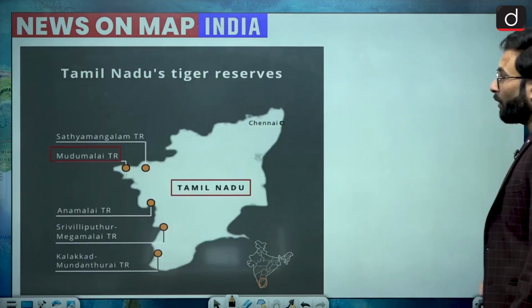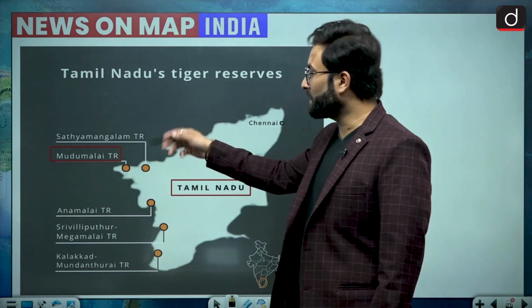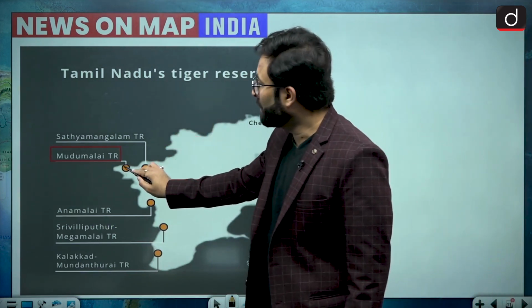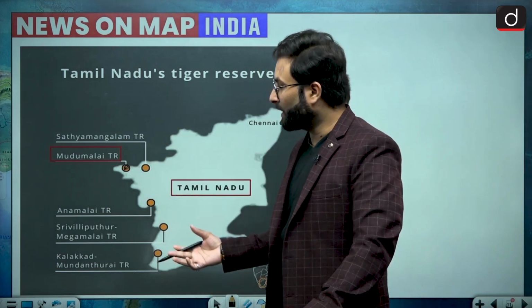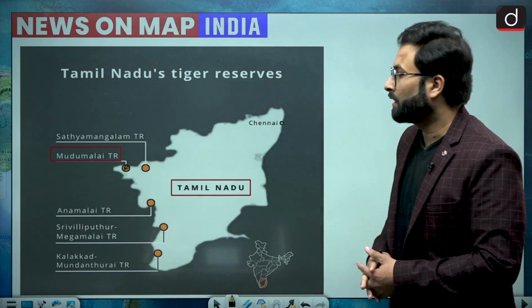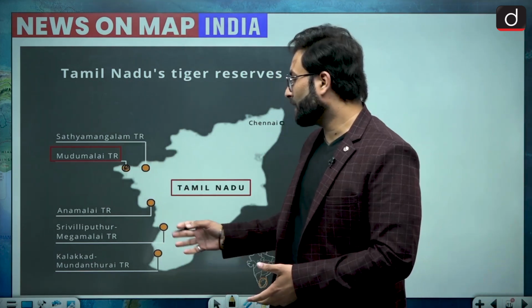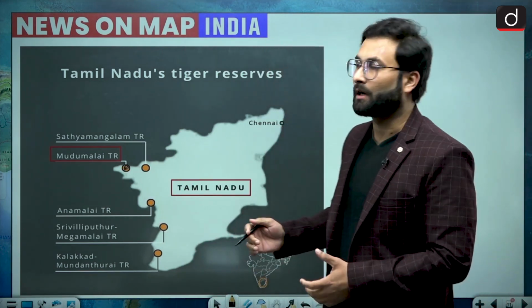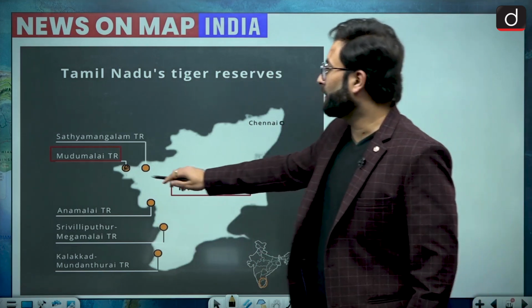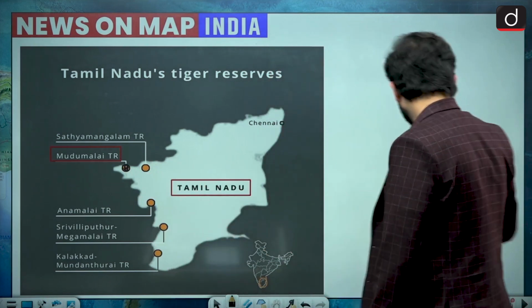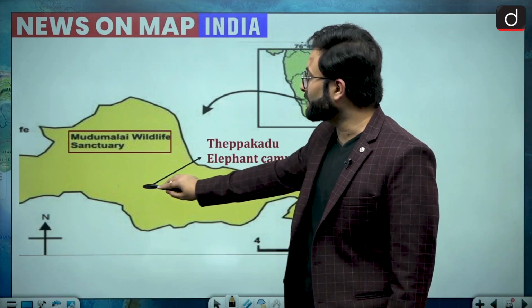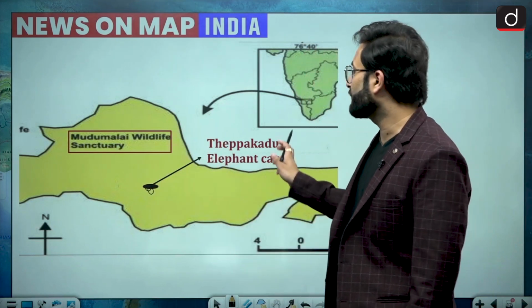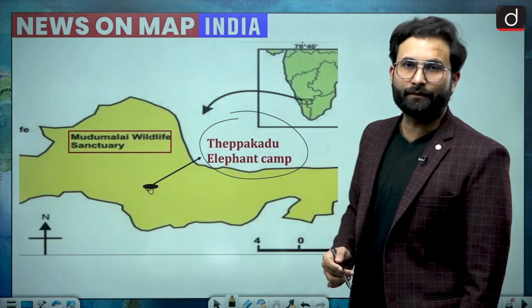Okay, now these are Tamil Nadu's tiger reserves. Here you can say Madumalai is in Tamil Nadu. There are other tiger reserves, that is Satyamangalam, Anamalai, Srivilliputhur, Megamalai and Kalakkad Mundanthurai tiger reserve in Tamil Nadu. Okay, so here you can see that for our interest, that is Madumalai tiger reserve, it is in Tamil Nadu. Now coming back to the question, here you can see Madumalai wildlife sanctuary, and in the center of this particular wildlife sanctuary we have this particular camp, that is Theppakadu elephant camp.